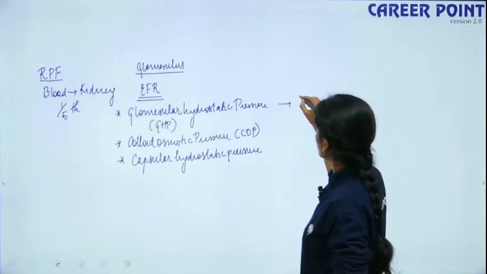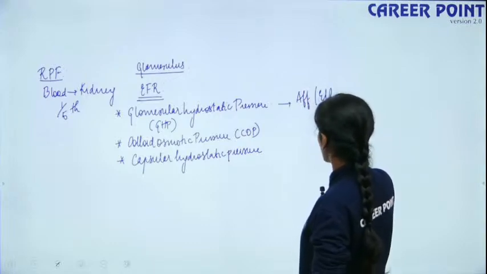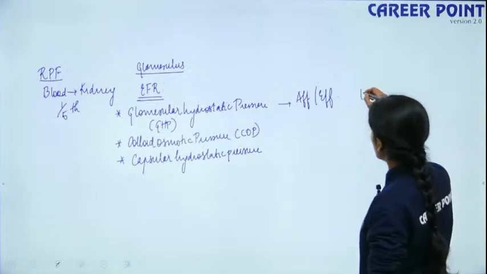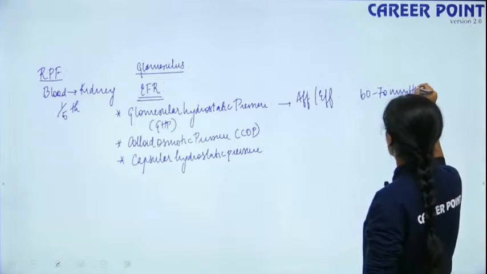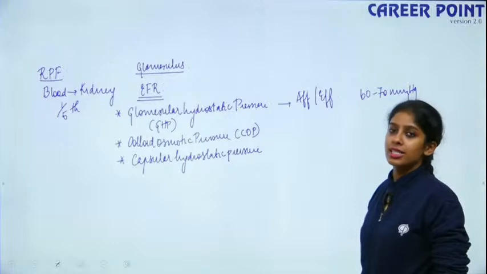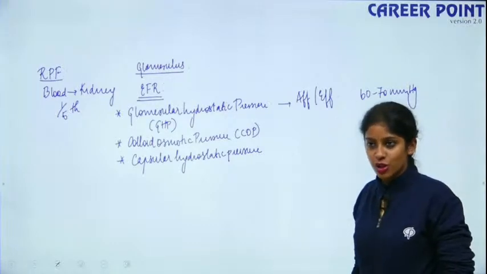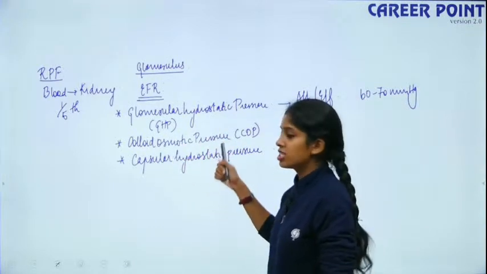So it is due to the difference in diameter of your afferent and your efferent arteriole. So this is the pressure within your glomerulus. The average value is 60 to 70 mmHg. So this is the pressure within your glomerulus, right? And this is due to the difference in the diameter of your afferent and your efferent arteriole. Fine? Okay, so then you have colloidal osmotic pressure.